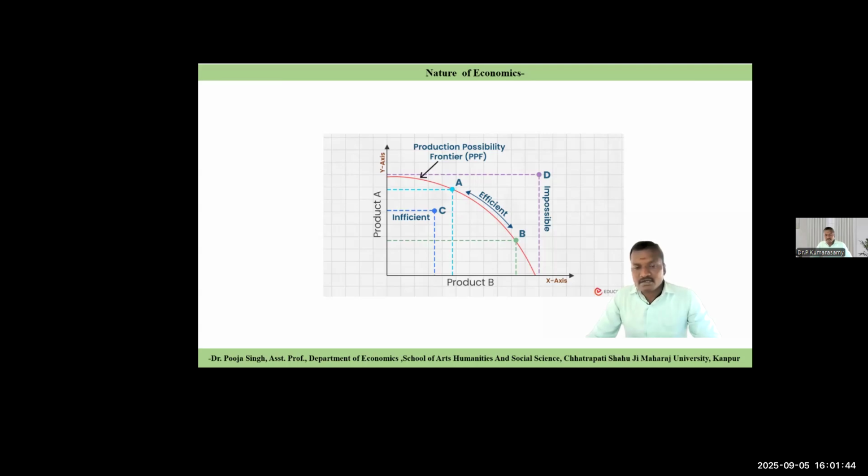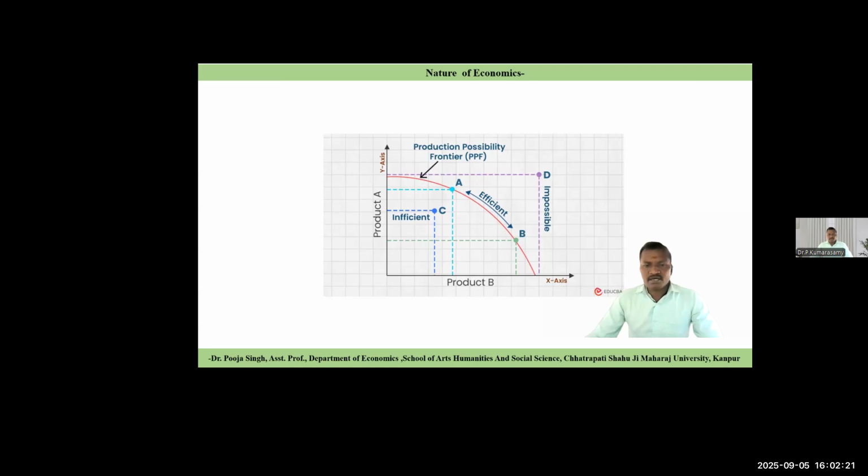There are two best choices. But which one can you select? You can select A or B. But what you select depends on the demand for your product in the market. If you have more demand for your product B in the market, you can select option B. Otherwise, if you have more demand for product A in the market, you can manufacture more units of product A, fewer units of product B. So these are the best choices to utilize the available resource in an effective way.